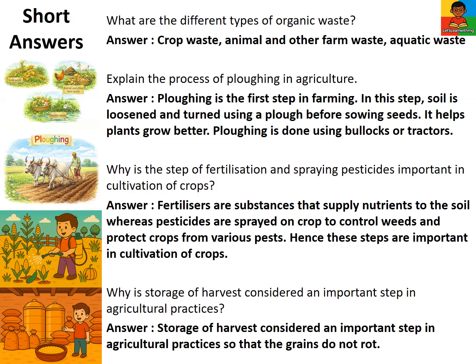Why is the step of fertilization and spraying pesticides important in cultivation of crops? Fertilizers supply nutrients to the soil, and pesticides are sprayed to control weeds and protect crops from pests. Hence, these steps are important in the cultivation of crops. Why is storage of harvest considered an important step in agricultural practices? Storage of harvest is considered important so that the grains do not rot.